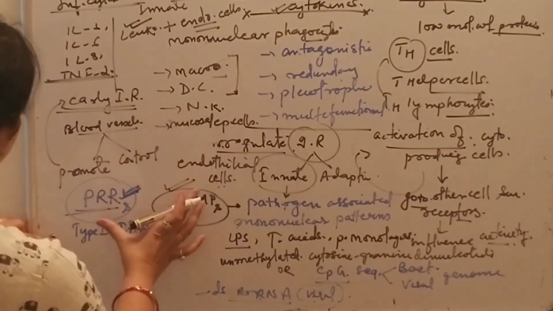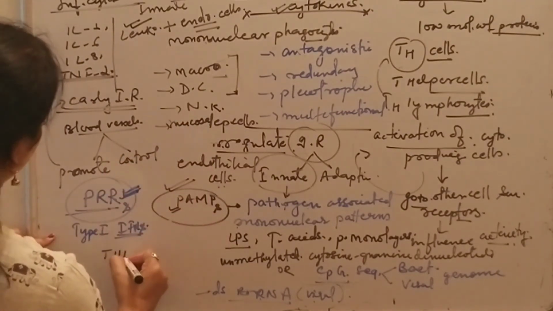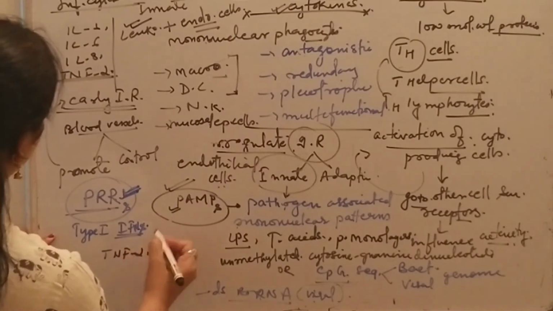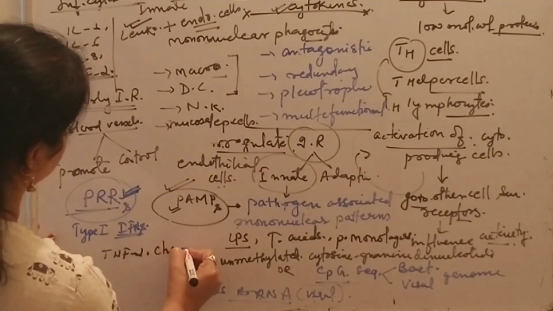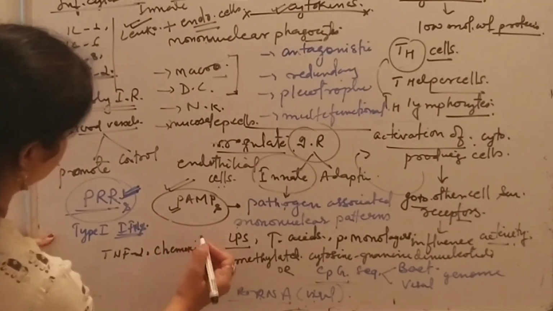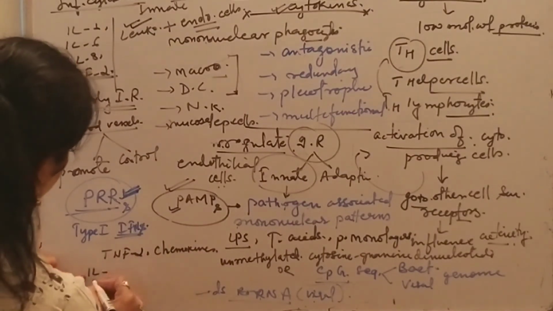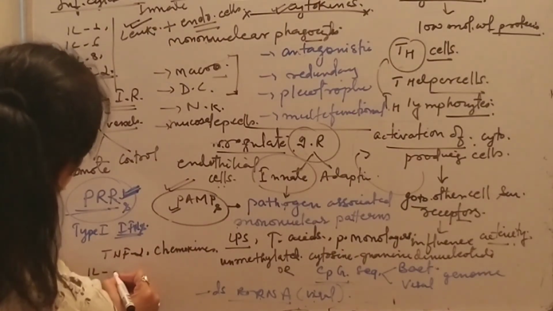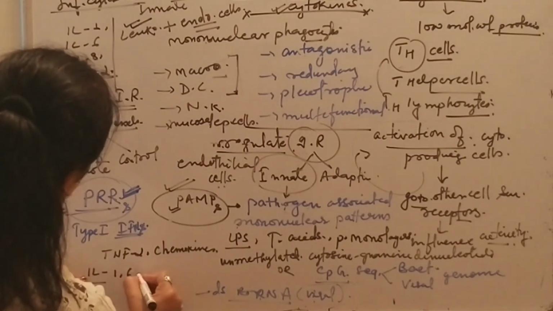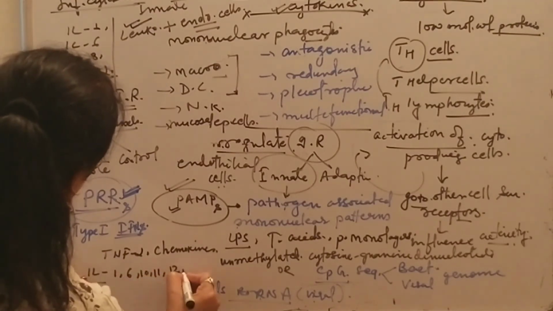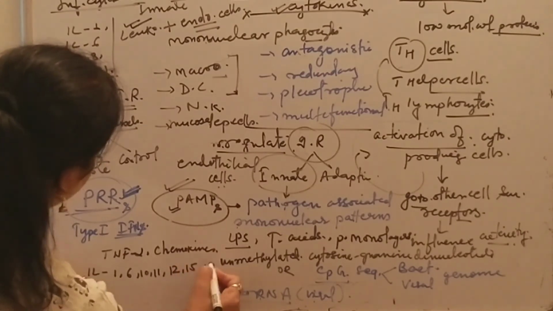These cytokines are tumor necrosis factor alpha, chemokines, interferons type 1, and interleukins such as interleukin 1, interleukin 6, interleukin 10, interleukin 11, interleukin 12, interleukin 15 and interleukin 18.